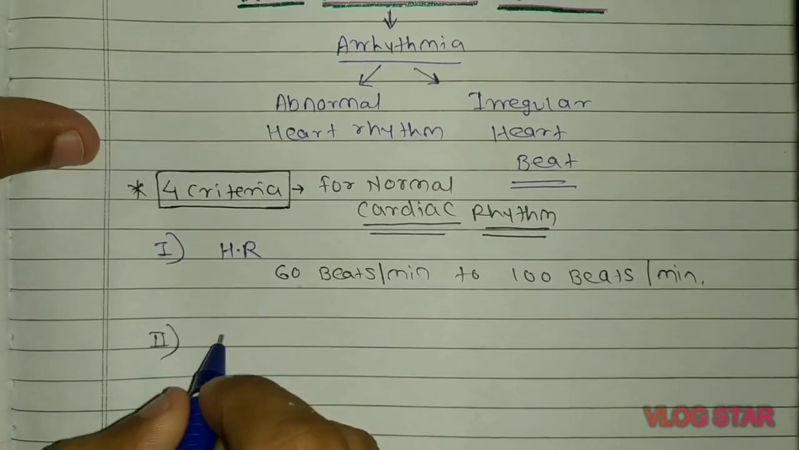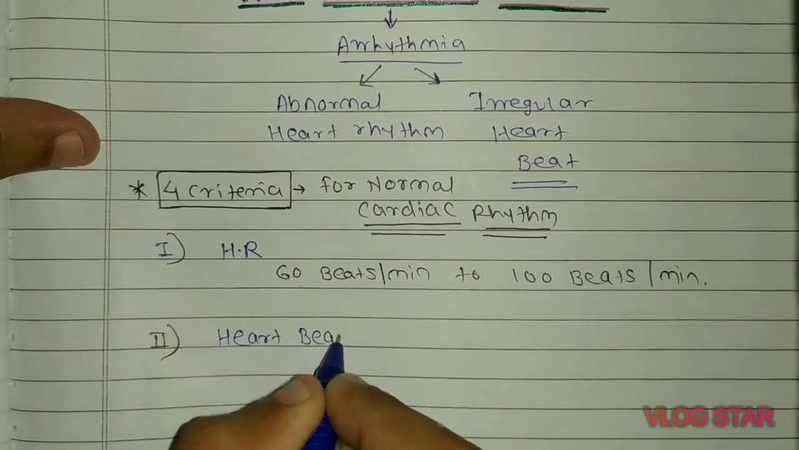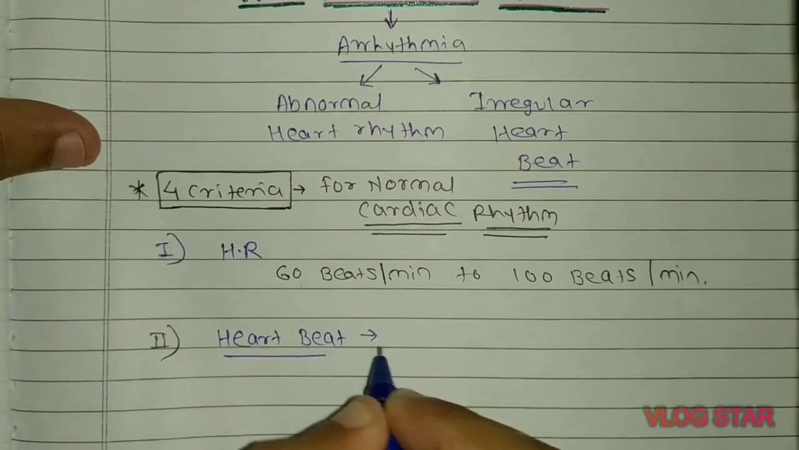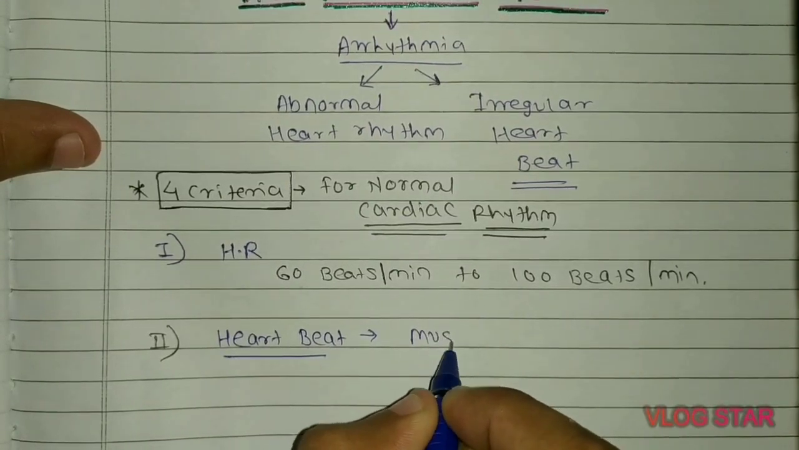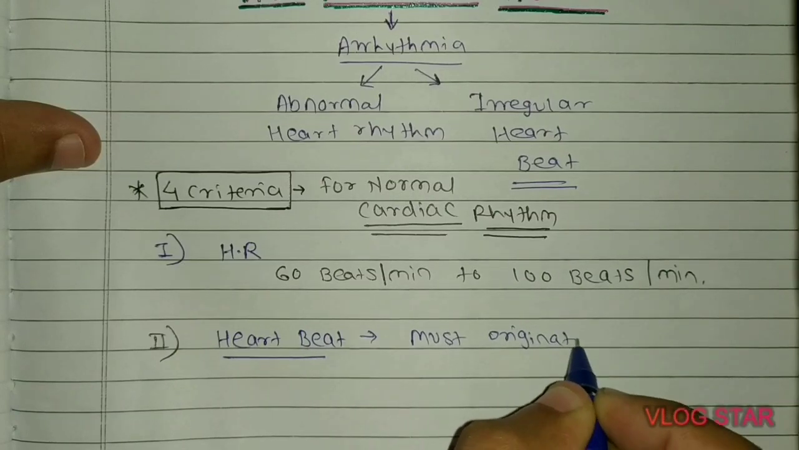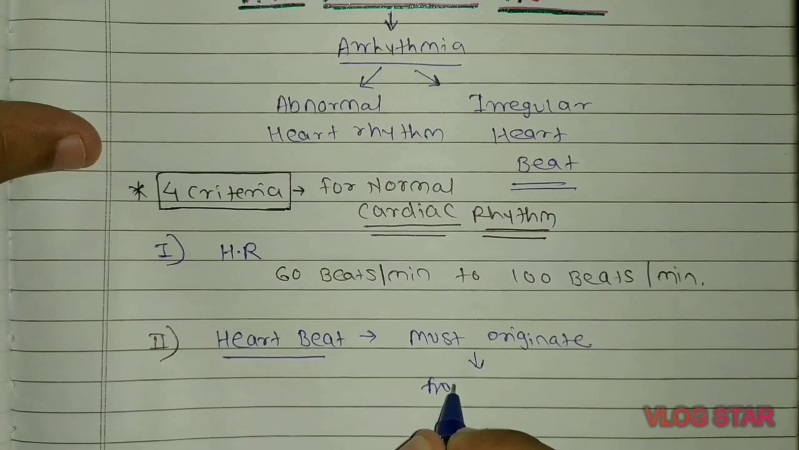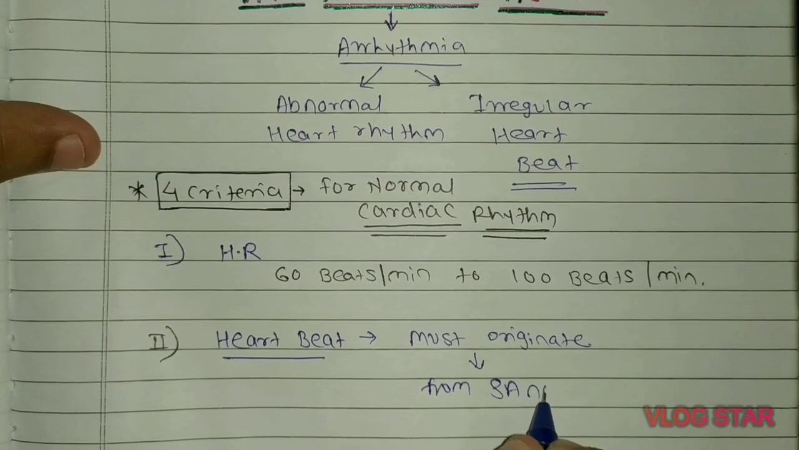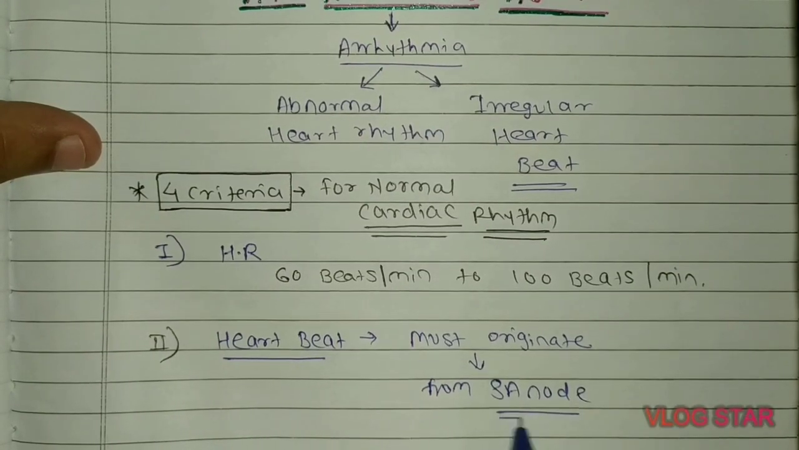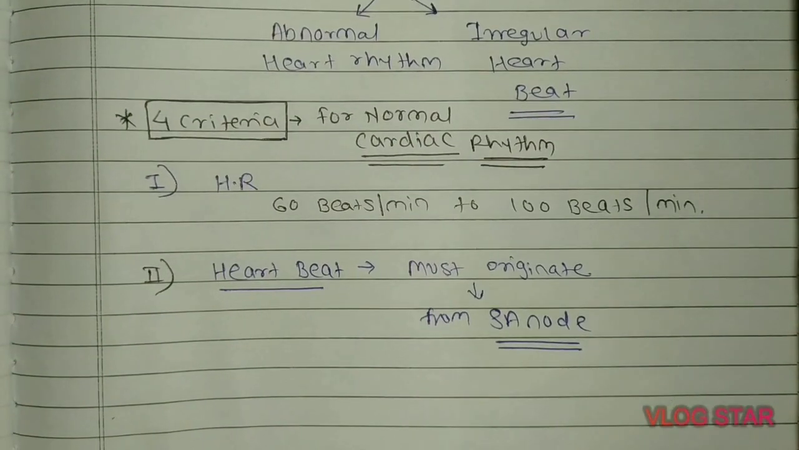The second criteria is that the heartbeat must originate from the SA node, which is nothing but the pacemaker of the human heart. This is the second criteria for the normal cardiac rhythm.